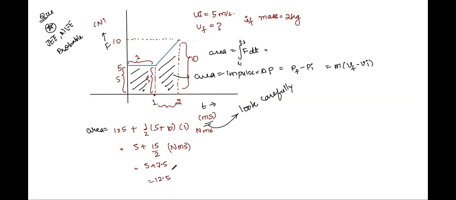Now, if you want to convert it in terms of Newton seconds, all you have to do is multiply it by 10 power minus 3. I hope you all are very well aware with the prefixes like milli, micro, etc. Right? Giga, nano. So you have this as Newton seconds. Now this is representing the change in momentum, right? Because this is the area. So it is delta P, or change in momentum, and delta P is equal to 12.5 into 10 power minus 3 Newton seconds. So please jot this down, class, and try calculating velocity now.